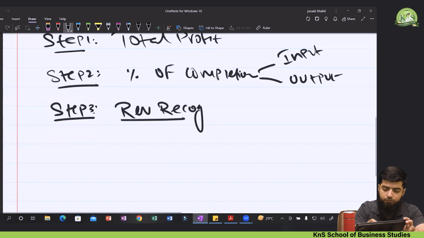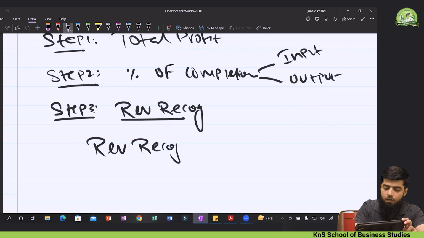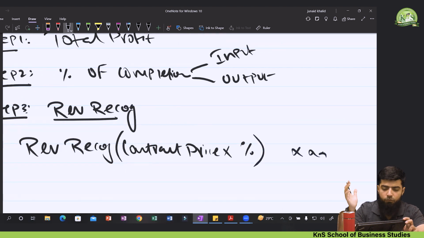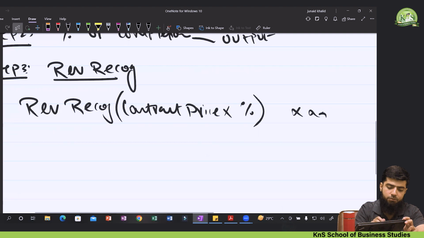How to recognize the revenue? Let's recall. You need the total contract price multiplied by the percentage of completion. Whatever answer you receive will be the amount of revenue recognized.